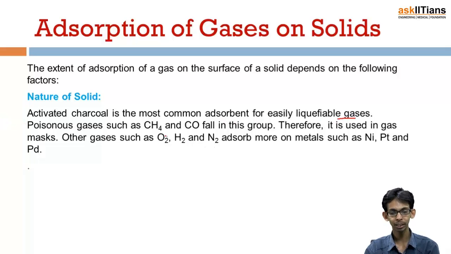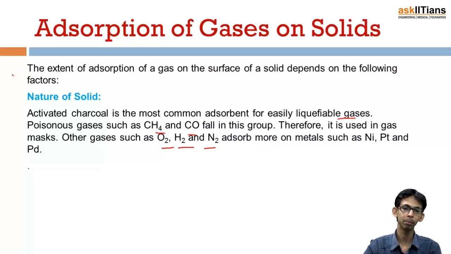Poisonous gases such as methane and carbon monoxide fall in this group, therefore it is used in gas masks. Activated charcoal is used in gas masks, which are used by workers working in mines. Other gases such as oxygen, hydrogen and nitrogen adsorb more on metal surfaces like nickel, platinum and palladium as compared to the surface of activated charcoal.